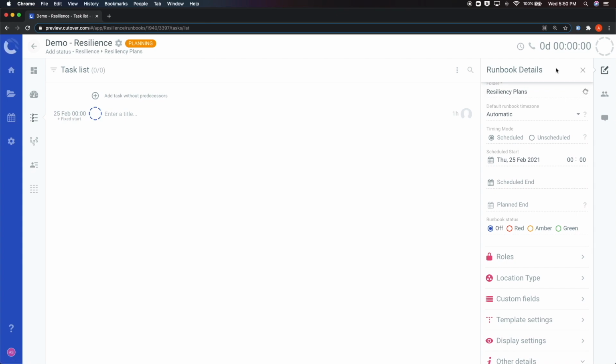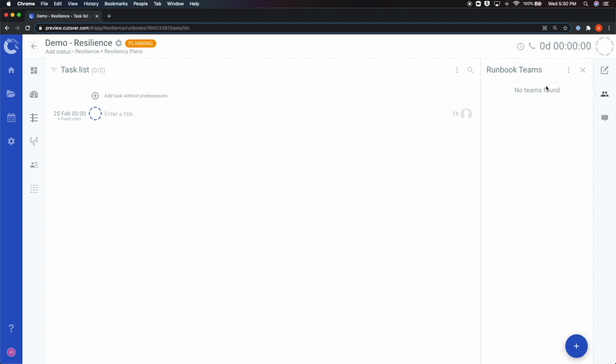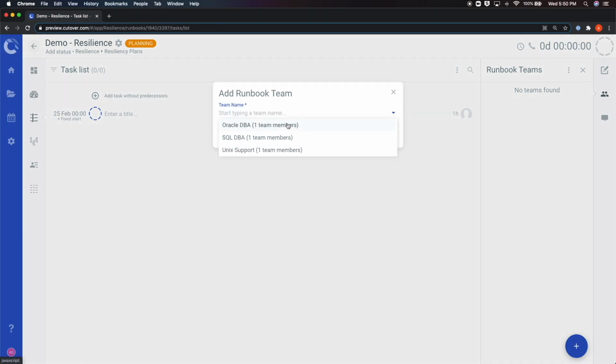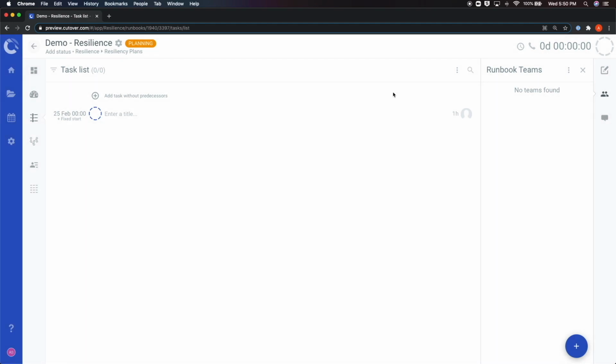The next icon on the Configurations menu opens up the teams involved in the runbook. This is below the pencil icon on the right-hand side menu. To add teams and assign them to the runbook, click on the blue plus button on the bottom of the screen. This will give you a drop-down of the centralized teams enabled on the account. The centralized teams can be created and configured in the account settings section by the account administrator.